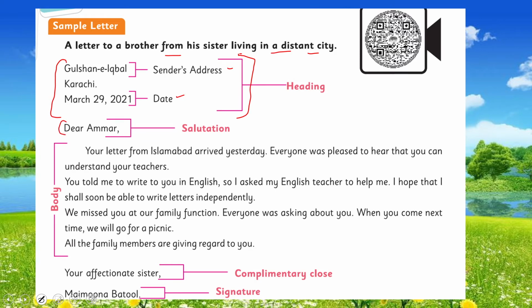And next, second is the salutation that we have already discussed. And next, that whole part is called the body of the letter. What she is telling her brother, that whole is called the body of the letter. And the next is the complimentary clause, your affectionate sister, brother, anything, and the signature. That is the one writing the letter. I hope you have got it, my dear students.